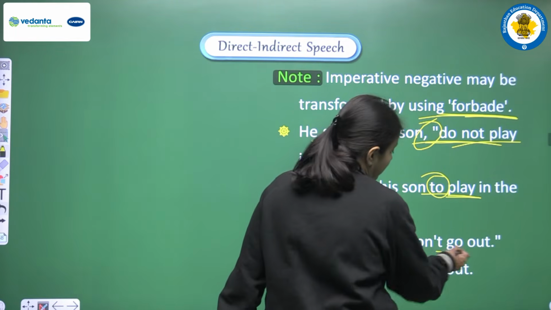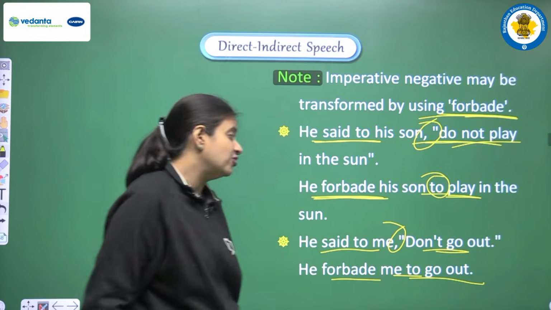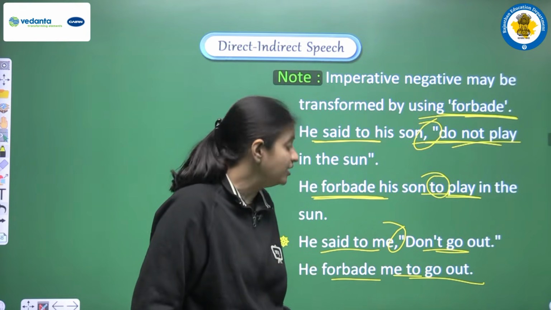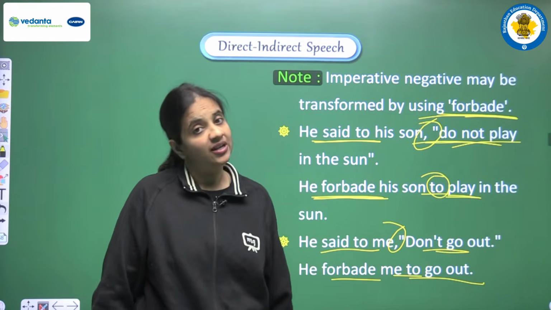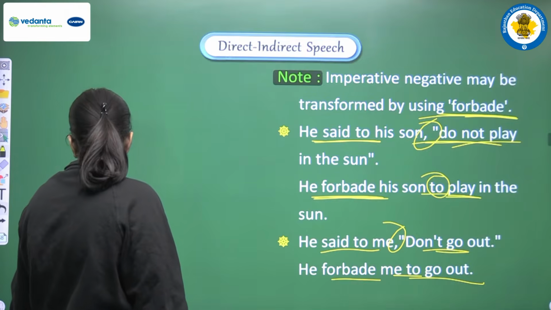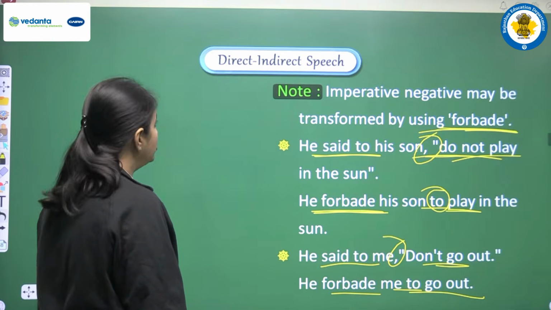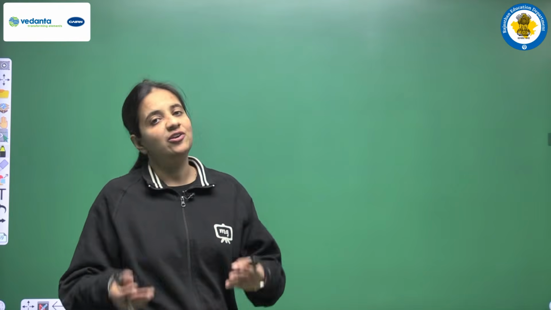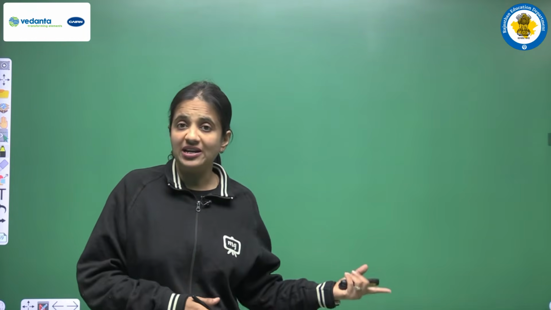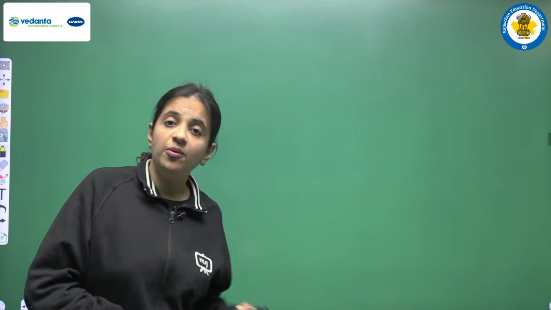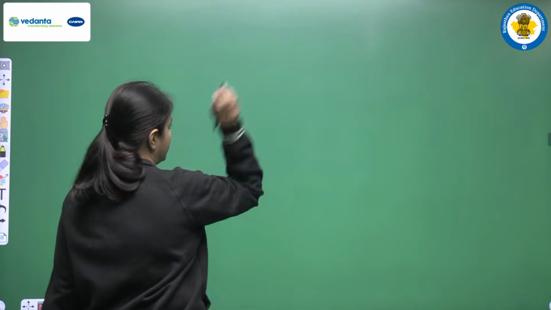After "to" we are continuing with the first form of the main verb, that is go, and the complete sentence will be: he forbade me to go out. Okay, so I hope this point is clear to you all, and now I am just doing one more example to clear this thing, so that both the options will be clear to you all, that when we are having a negative imperative sentence, then what two options we are having that we can opt in the conversion. So let's take one example.